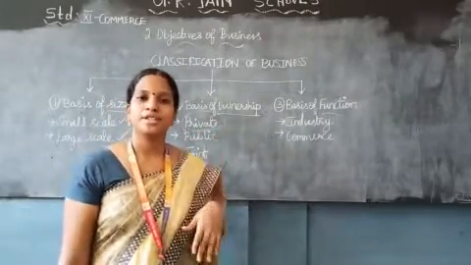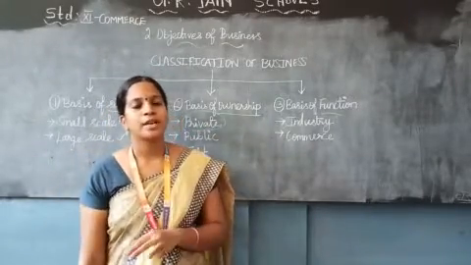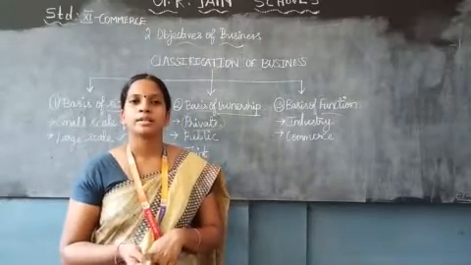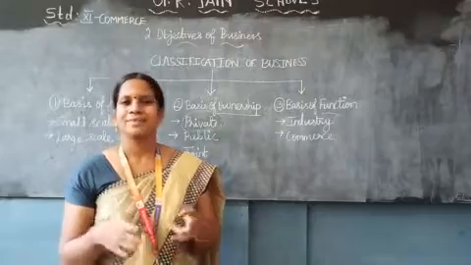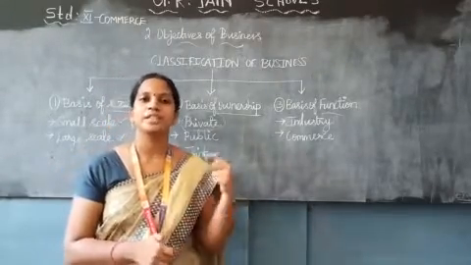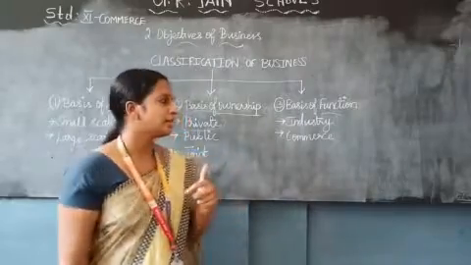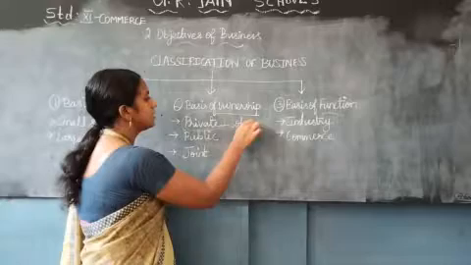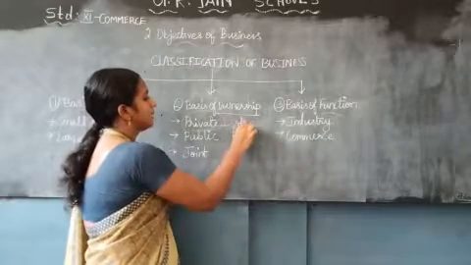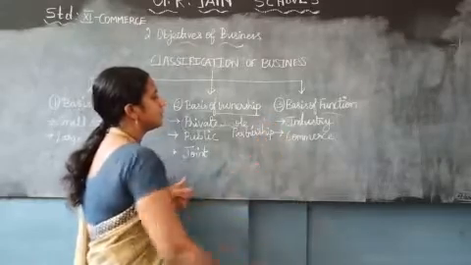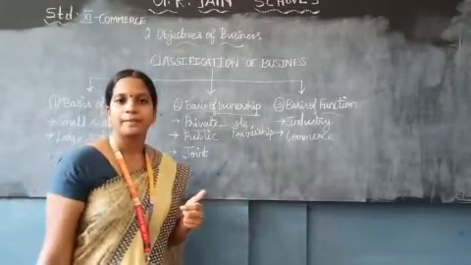If we go for the partnership, there will be one or two partners involved in it. Sangeeta and brothers, or something like that, joined together. Then we call it a partnership. That is the best example for the private: we have the sole proprietorship, and another one is the partnership. So these are the best examples for the private enterprise.